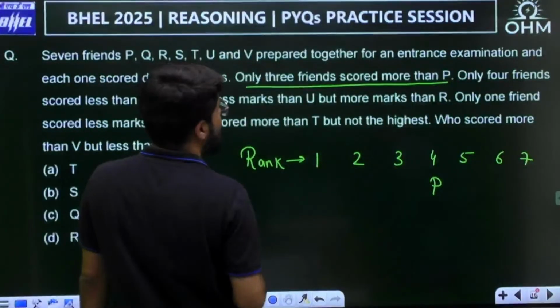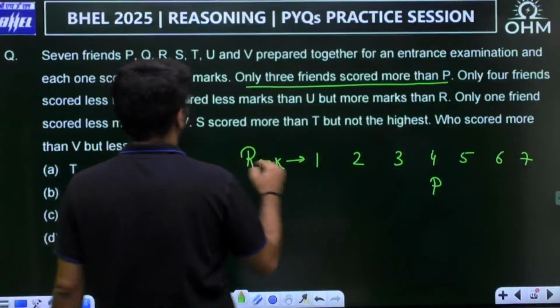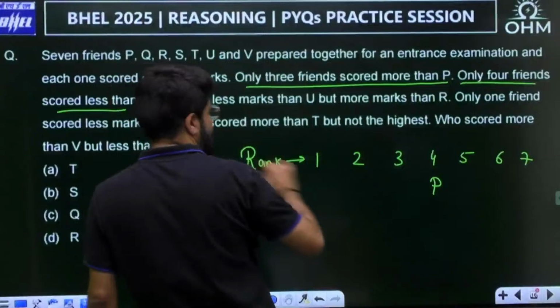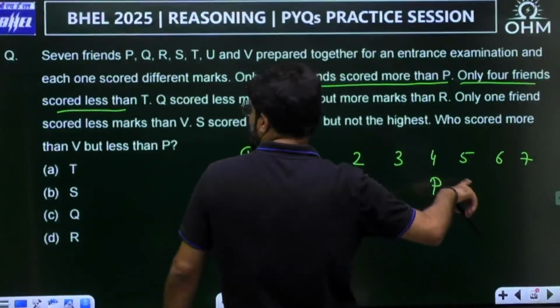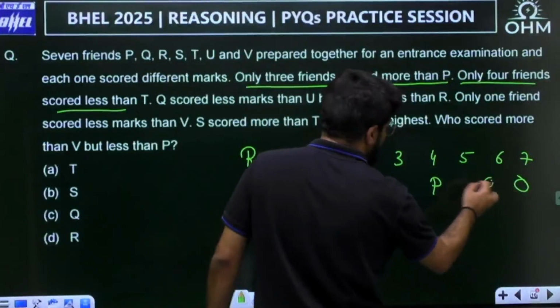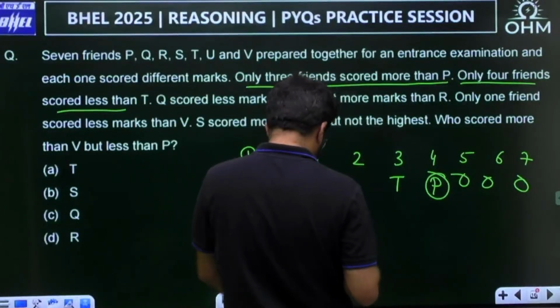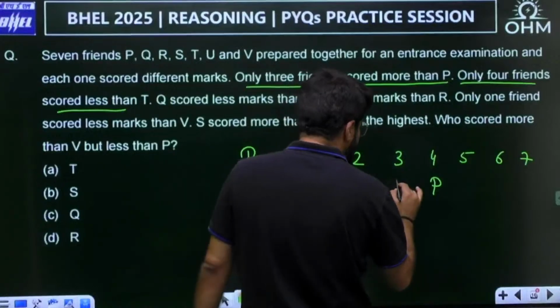Then, only 4 friends scored less than T. Lesser students are on this side, so 4 are less than T: 1, 2, 3, 4. So T should come up here for sure.